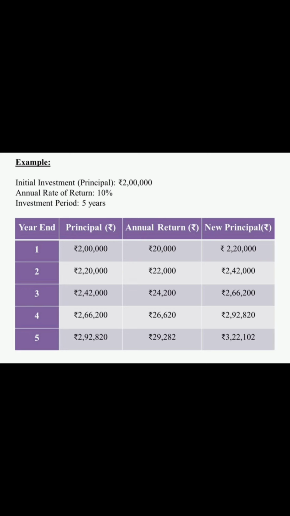And at the beginning of the third year, the principal amount is 2,42,000 and the annual returns is 24,200. Your new principal amount at the end of the third year is 2,66,200. At the beginning of the fourth year, the principal amount is 2,66,200 and the annual return is 26,620.